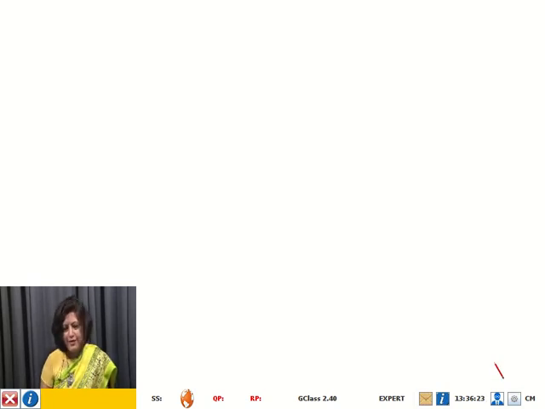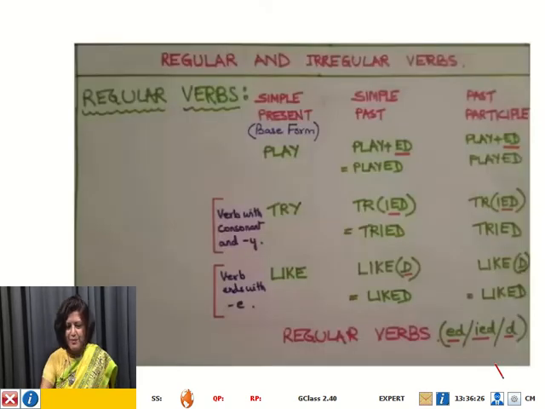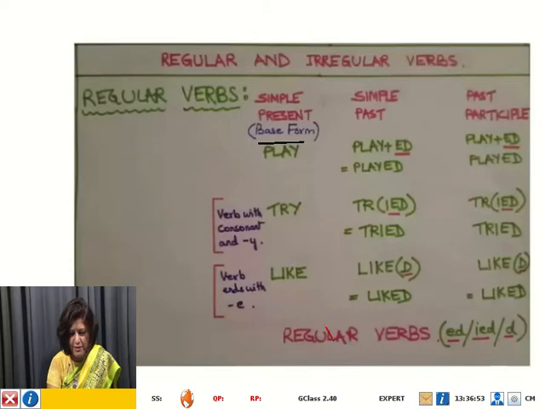So look at the screen. You see some verbs here. Now, there are 3 columns in this chart: the base form, the simple past, and the past participle. Look at the verbs that are written here. This is the base form of the verb. Base form is the root form or the basic form of a verb.